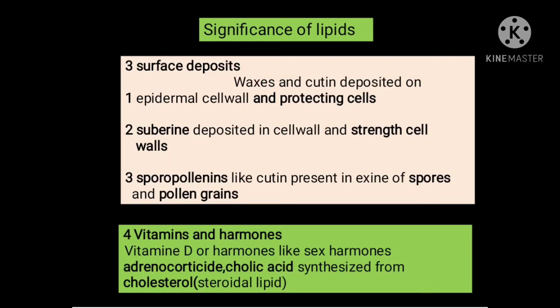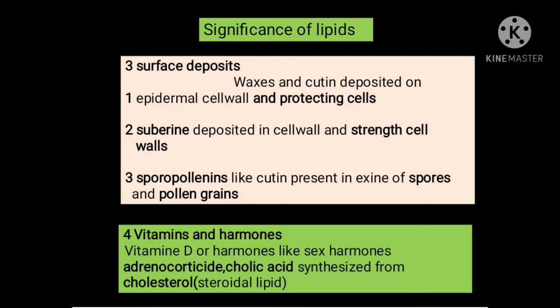Another significance of lipids is that they are surface depositors. That means waxes and cutins are deposited on the epidermal cell wall, protecting the cells, or sometimes suberin is deposited in the cell wall and strengthens the cell walls, as well as sporopollenins, like cutin, present in the exine of spores and pollen grains.